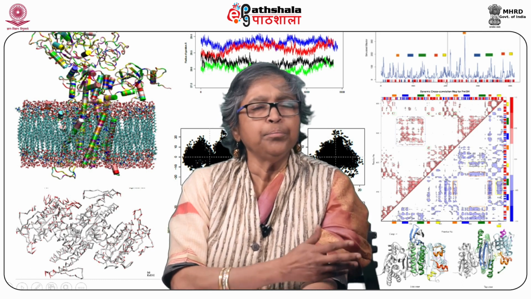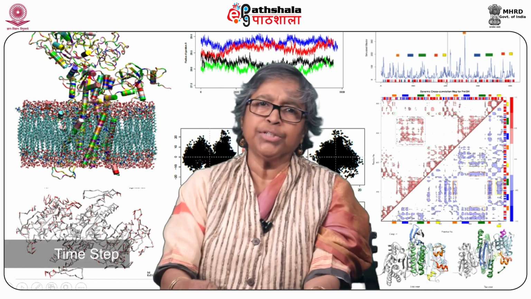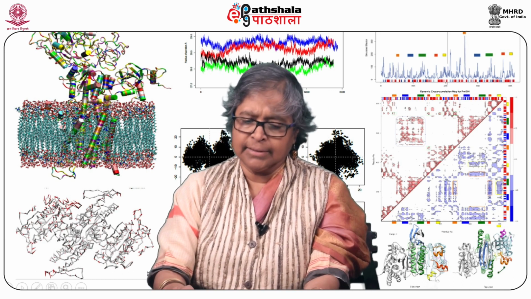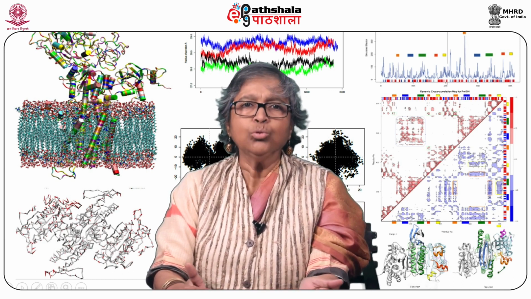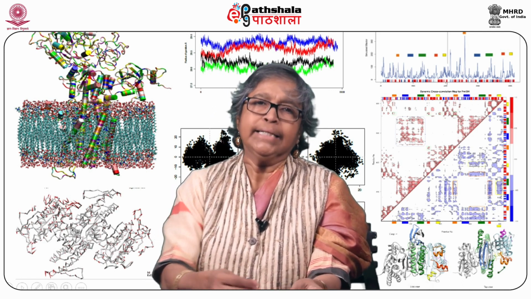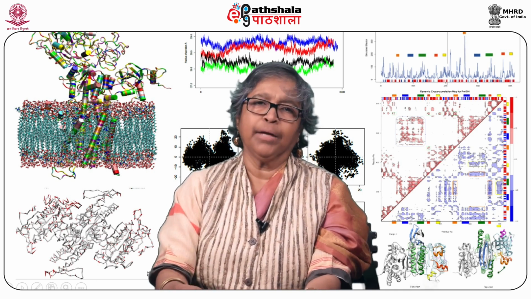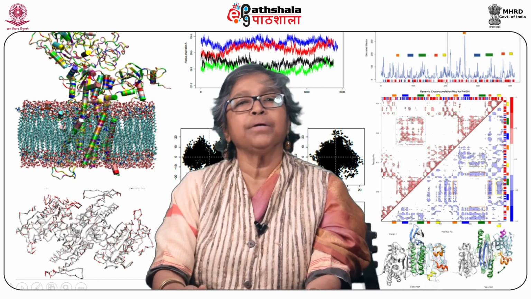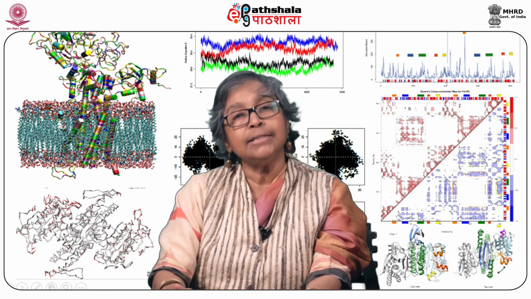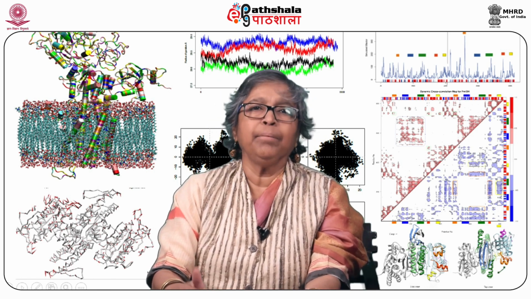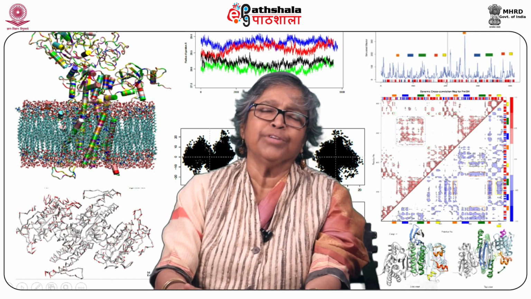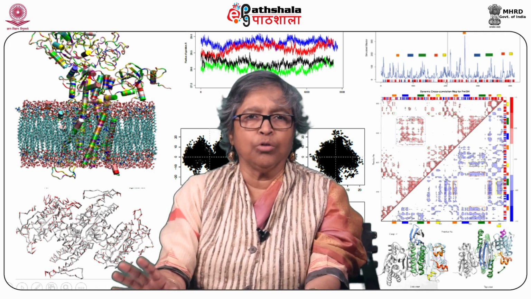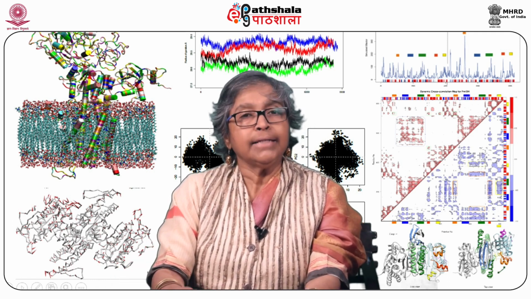Also, another important parameter is the time step, which was described when we discussed the details of the force field and how we integrate at every point of time. Time steps are very relevant. Too large a time step may cause disturbance or non-convergence in the calculation of forces. Next is pressure.